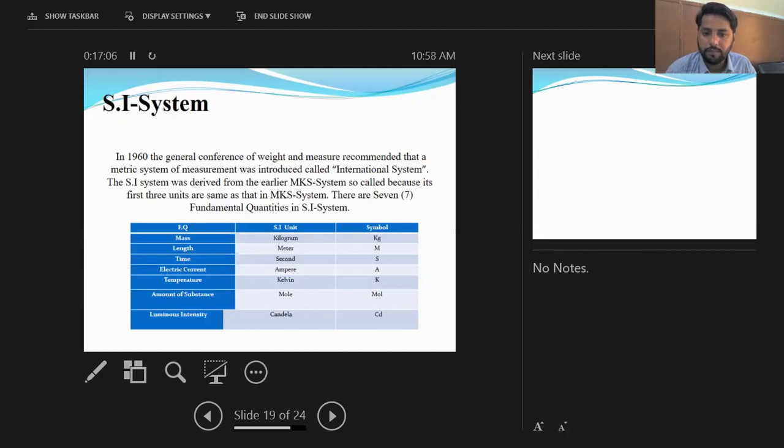After that, we have the symbols to express the fundamental or SI units: kilogram is kg, meter is m, second is s, ampere is A, Kelvin is K, mole is mol, and candela is cd.